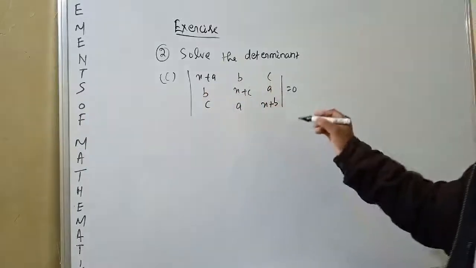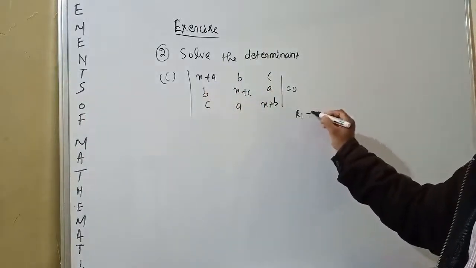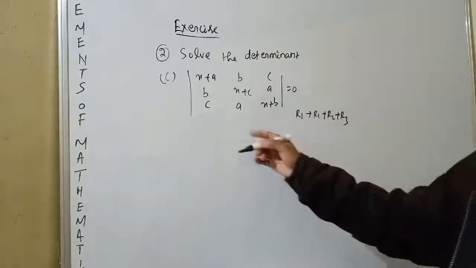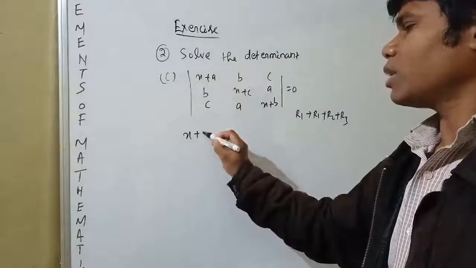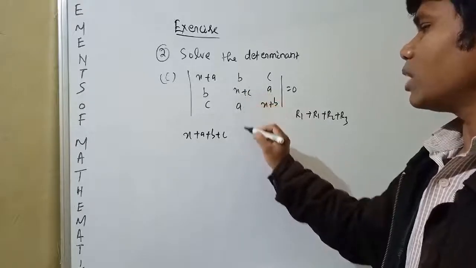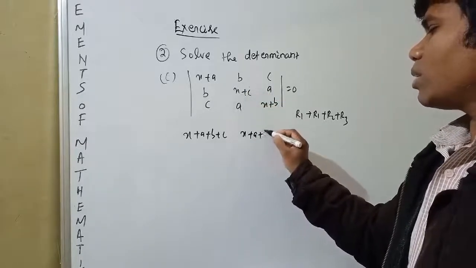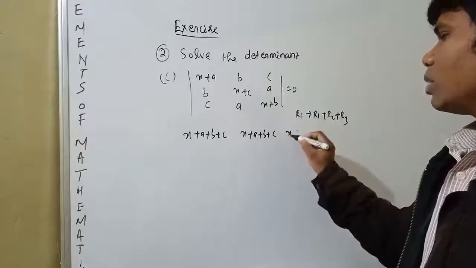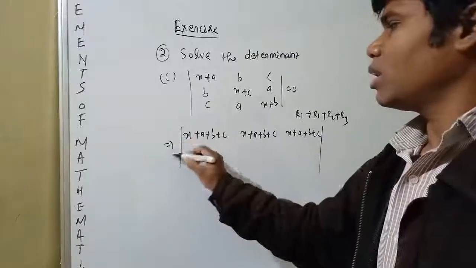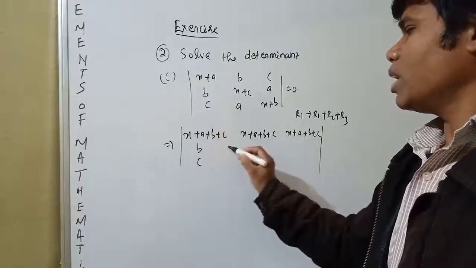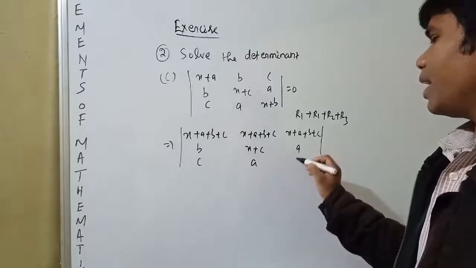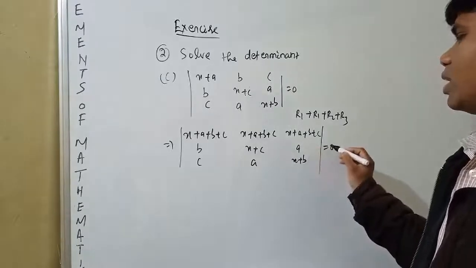Suppose we change R1 to R1 plus R2 plus R3. R1 becomes x plus a plus x plus a plus b plus c. Here also, b plus x plus c plus a, that means x plus a plus b plus c. Here also x plus a plus b plus c. This row b c is as it is, these two are as it is, R2 and R3: x plus c a, x plus b, is equal to 0.